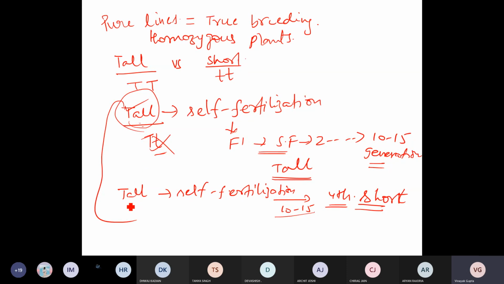But if you start with a tall plant, do self fertilization, and at the third or fourth generation you get a short plant, that means the genotype was not capital T, capital T. It was like this, because only if this allele is there will you get a short plant in some generation, otherwise not. Does it make any sense?